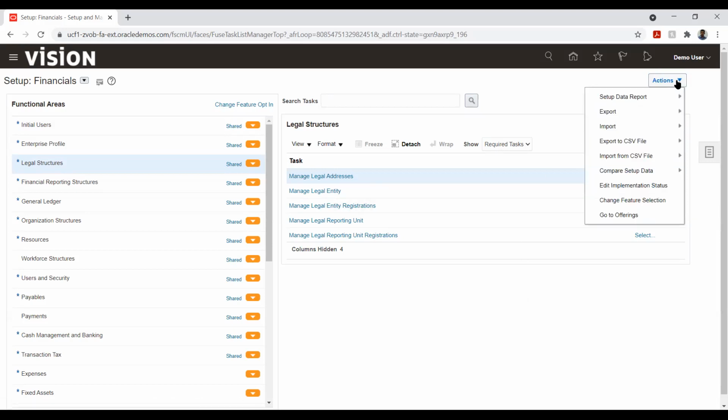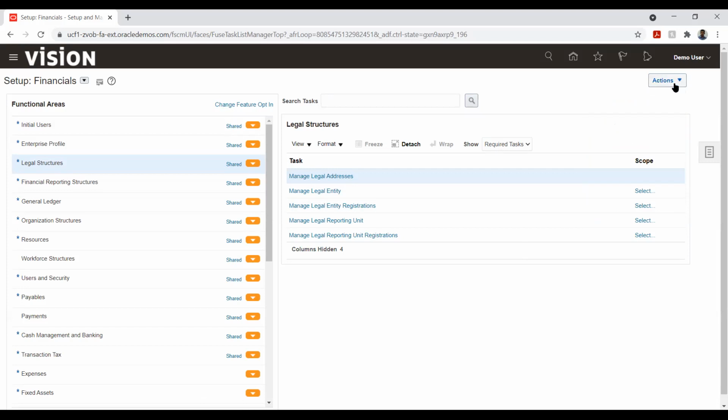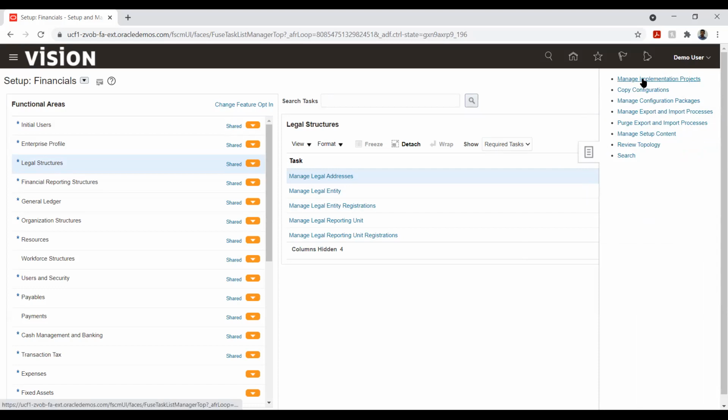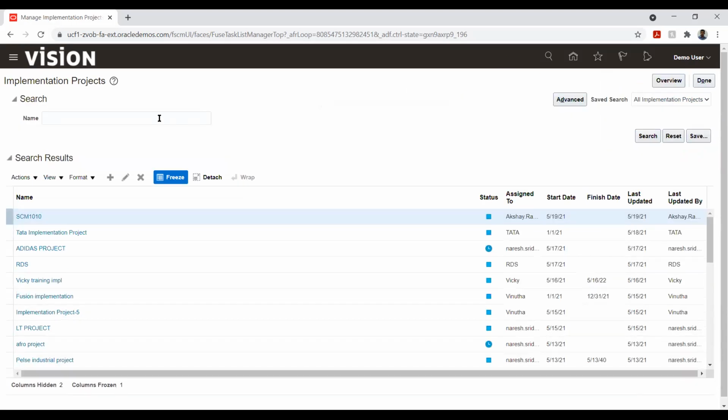So we will start with implementation. This is the navigation to create the project.